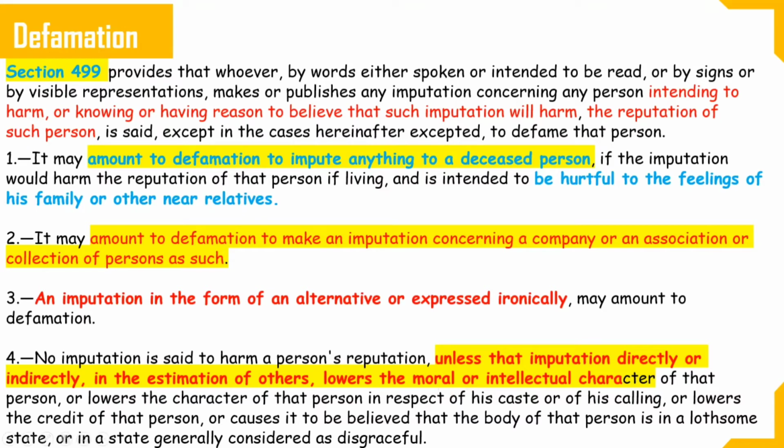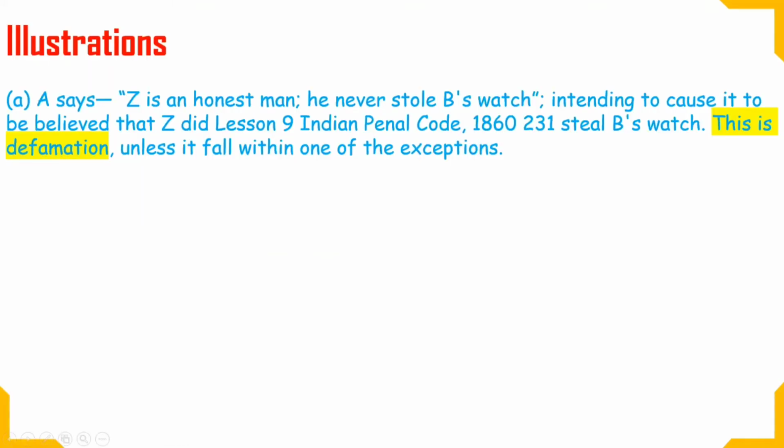Okay. Let's take some illustration. A says that Z is an honest man, he never stole bees, but intending to cause the belief that Z did steal bees. This is defamation unless it falls within one of the exceptions. So here A says that Z is an honest man, he never stole bees, but intending that Z did that. So this is nothing but defamation because he has nothing to prove that thing.